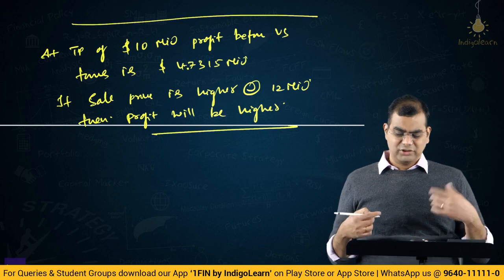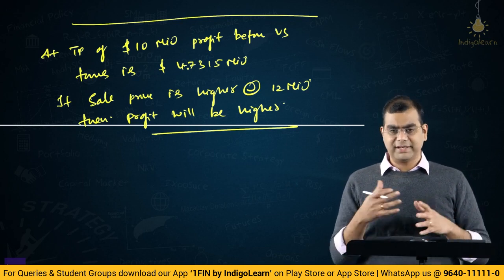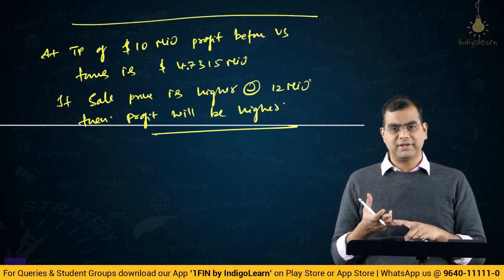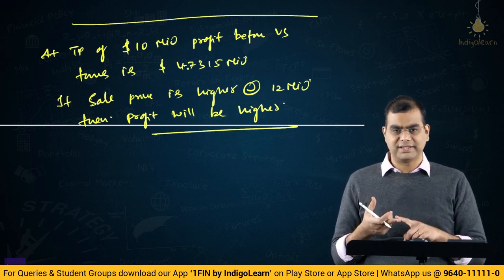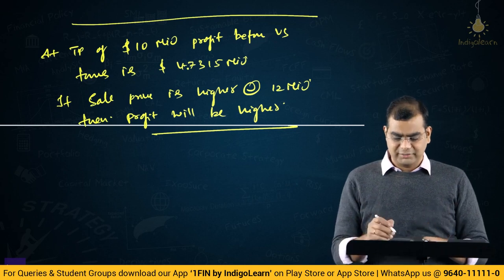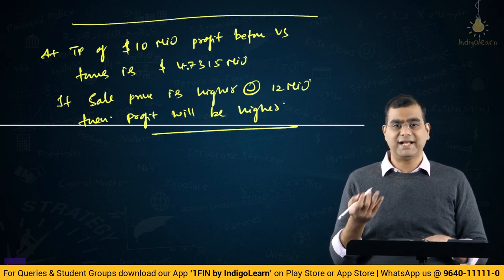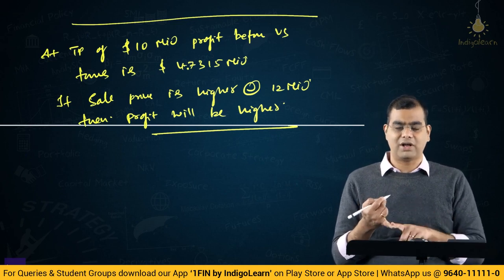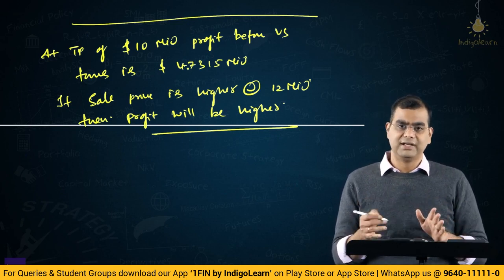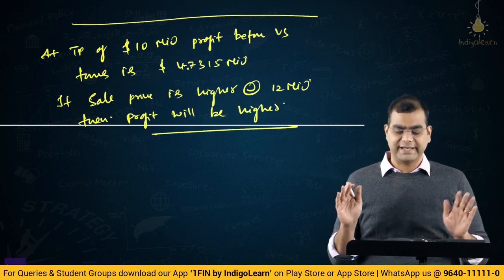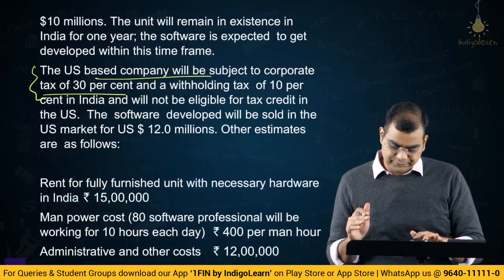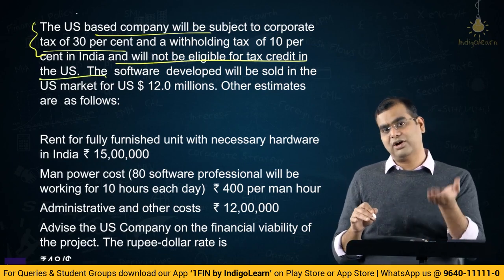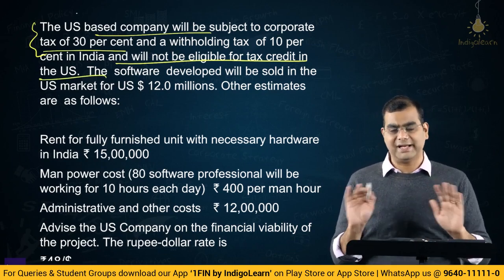Second part, if you look at the material, they have complicated things by saying first withholding taxes allow an adjustment, corporate taxes allowed as an adjustment, and all of those things. I don't think all of those are relevant because they themselves have mentioned that there is no tax credit. Now, whether the tax credit is there for withholding or corporate, all of that they have not clarified. The question says there is no tax credit, right. If you come back and see the question, it says will not be eligible for tax credit in the US market. So is it only of the withholding or is it of the corporate tax that is paid in India also? All that clarity is not there.